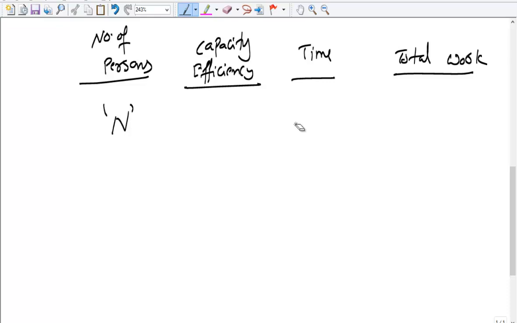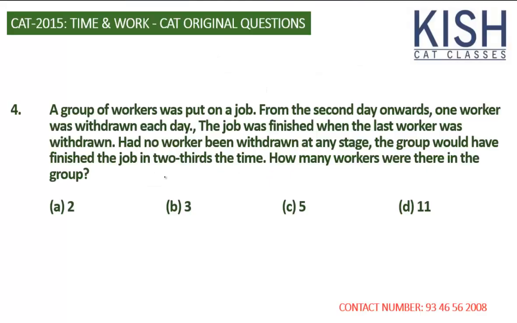Instead of it, actually you can just say n, and the time taken by them to finish is two-thirds of x, where x is the original time. If the first day there are n persons, the next day it's n minus 1, next day it's n minus 2, and so on. What can we do here?